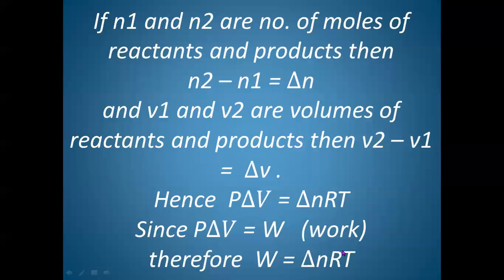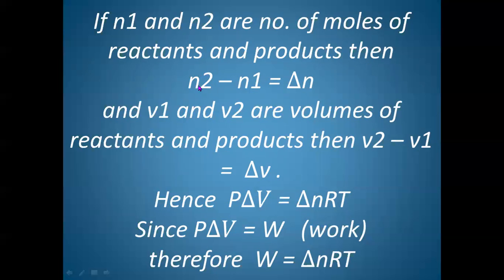Now, when reactants convert into products, there will sometimes be a change in volume. Rarely, the total number of moles of reactants will be equal to the total number of moles of products. But in most cases, the number of moles of reactants will not be equal to the number of moles of products. Therefore, there will be a change. That change is denoted by delta n.